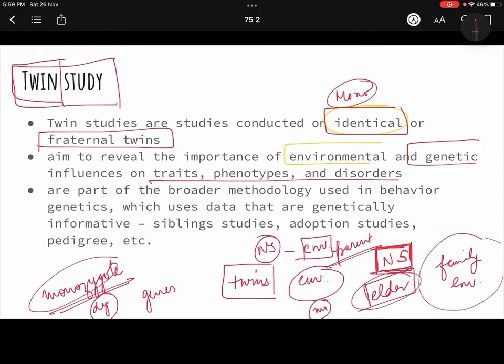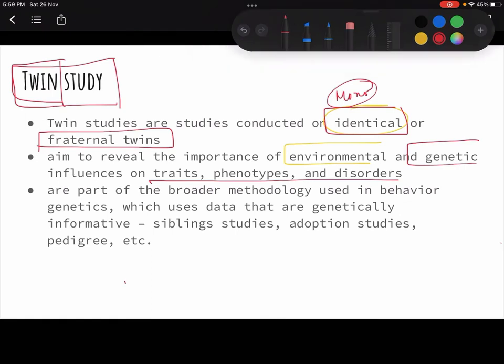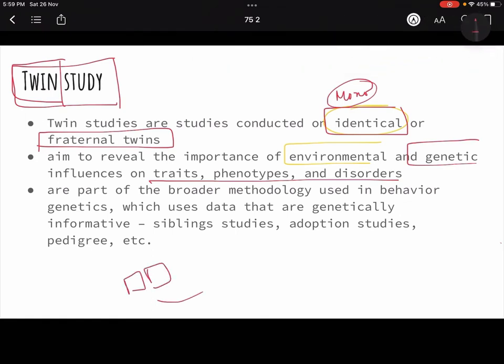So this is how a normal sibling ka environment is very different. But in dizygotic, genetically they are more like normal siblings only, but the environment component is the same. Because for example, there are two children that are born to the parents, ठीक है, at the same time. For example, if me and my brother were born at the same time, either we would both have been in a nuclear family or a joint family, ठीक है. The financial situation of my parents would have been the same. They were having the children for the first time or the second time, so the impact would have been the same.